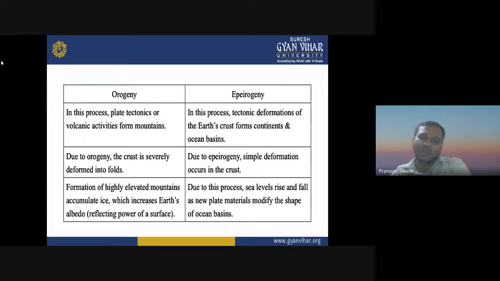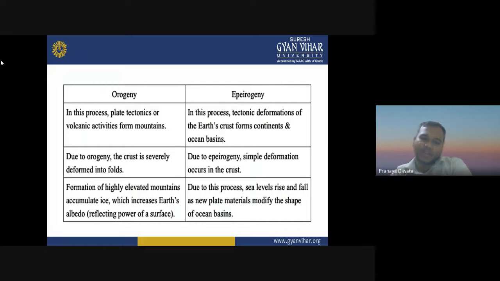What is orogeny and what is epeirogeny? In orogeny, plate tectonic or volcanic activities form a mountain. Whereas in epeirogeny, the tectonic deformation of the earth's crust forms continents and ocean basins. Due to orogeny, the crust is severely deformed into folds. Due to epeirogeny, simple deformation occurs in the crust.